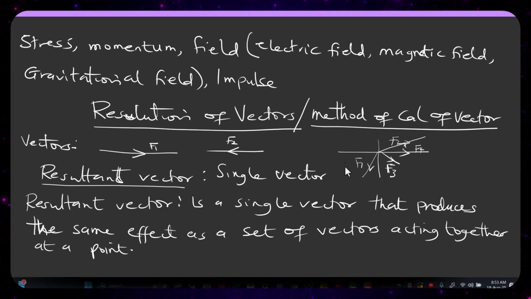So how do we get a resultant vector? I am going to explain how to get a resultant vector when we have multiple vectors or multiple forces, or a single displacement or whatever belongs to the category of vector. I'm going to explain that soon so that you understand how to do that. But before that, there's one other key thing you need to take note of, and that is the equilibrant.